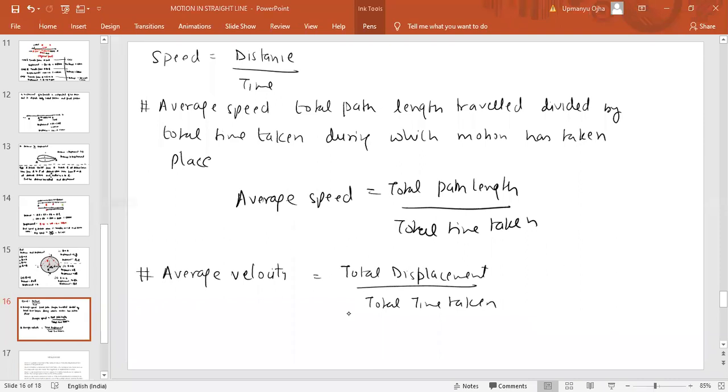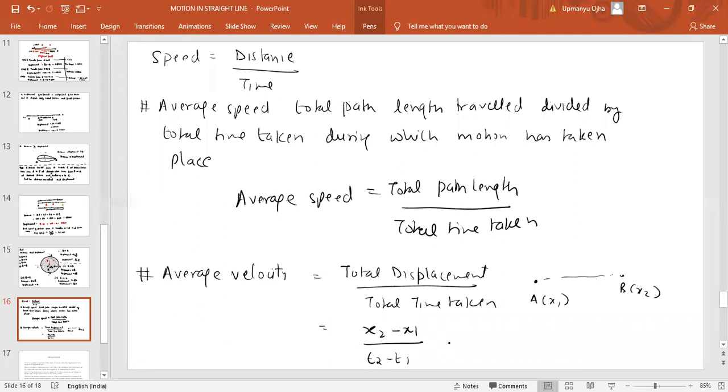Now, what is displacement? We know that displacement is final position minus initial position. So here, if the particle started from A, it has a coordinate of x1, and it reaches point B, it has a coordinate of x2. So what is the average velocity? It is x2 minus x1 by t2 minus t1.